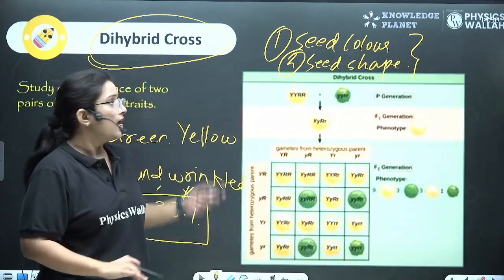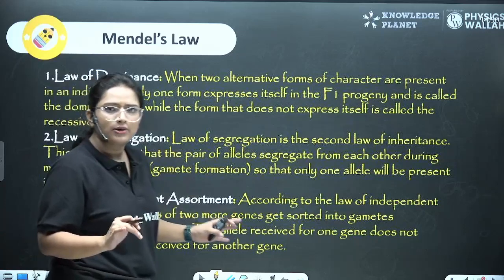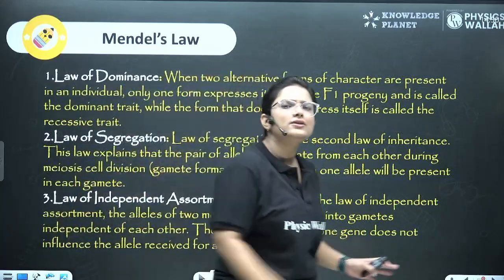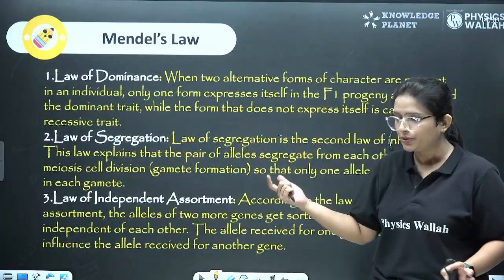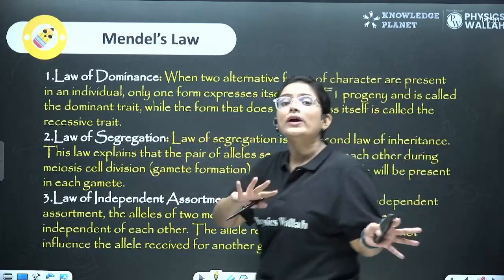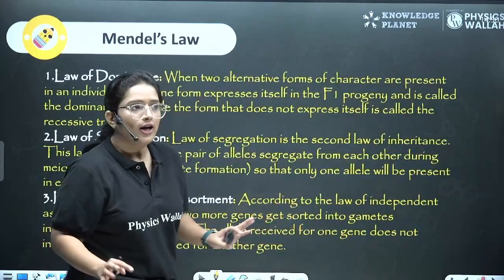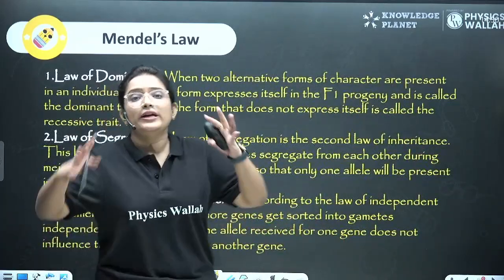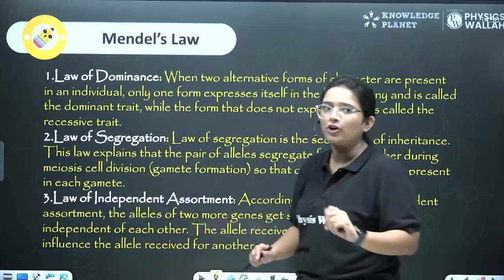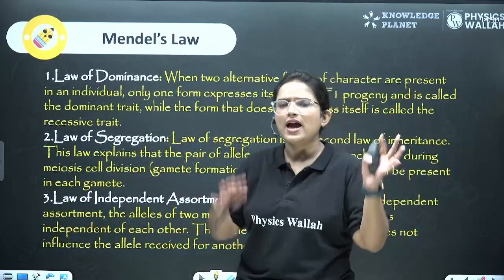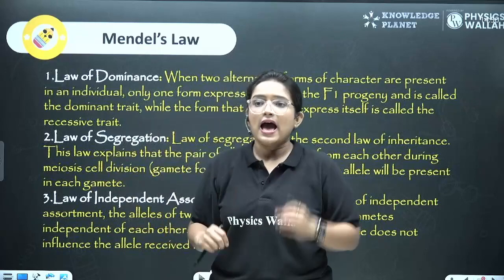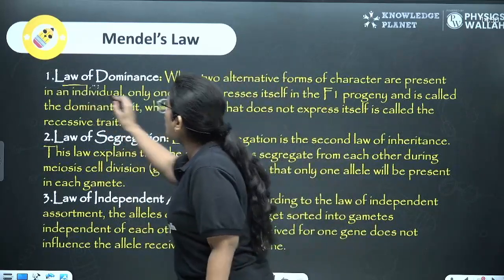But then, a very important concept: from all these crosses, what did Mendel conclude? Because we did not know anything about it so far. So what did he conclude? He made some laws out of it. Out of both the crosses, he made some laws. And the first was the law of dominance.